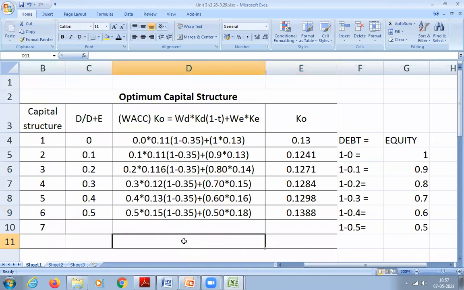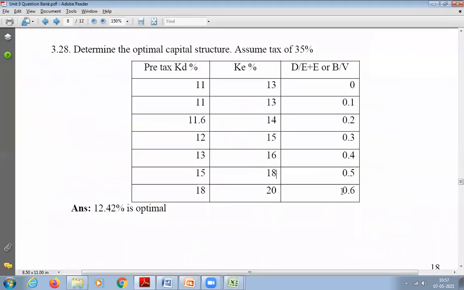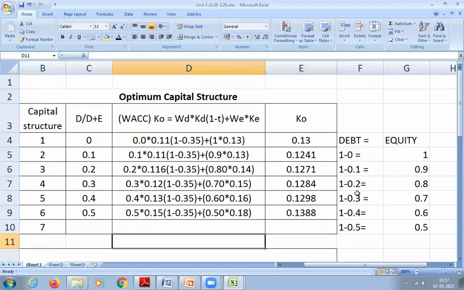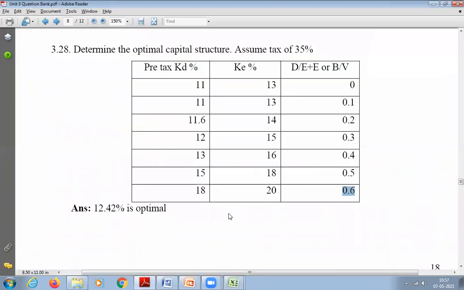Okay. Next, last one. That is 0.6. So what is 0.6? Debt ratio. So 1 minus 0.6 will be how much? 0.4. So when my debt ratio is 0.6, the cost of capital is different.